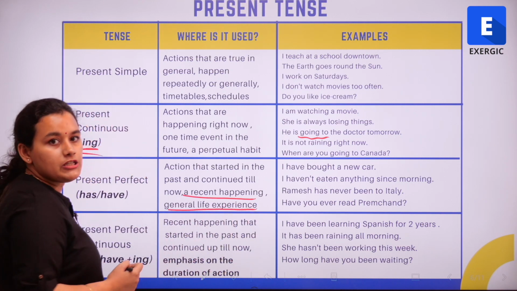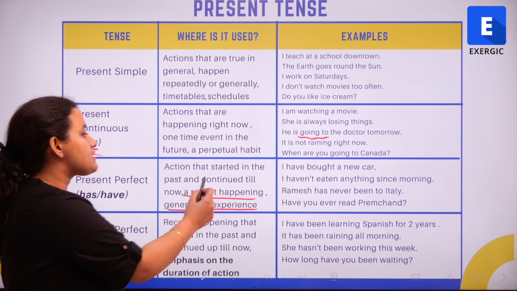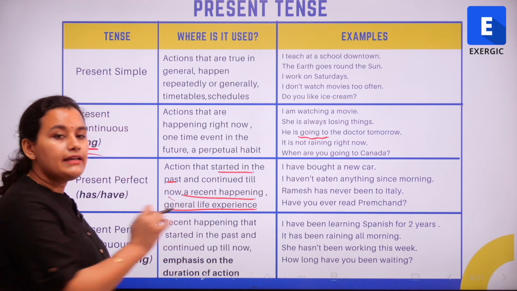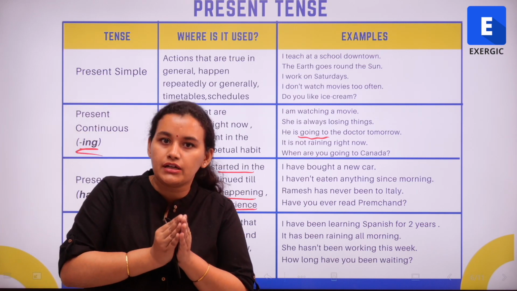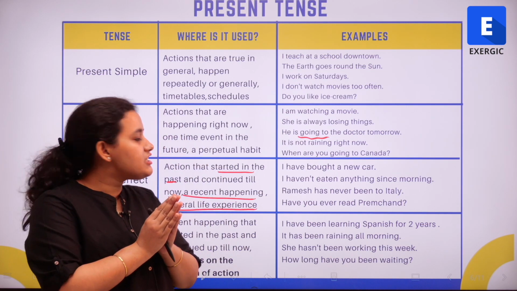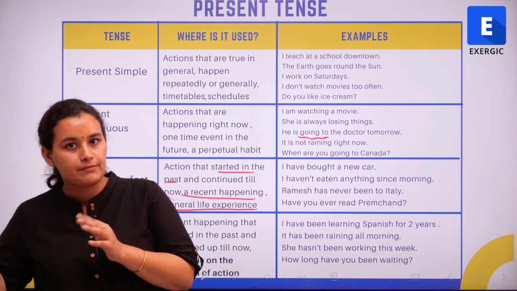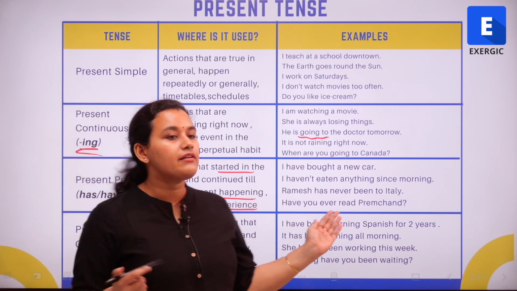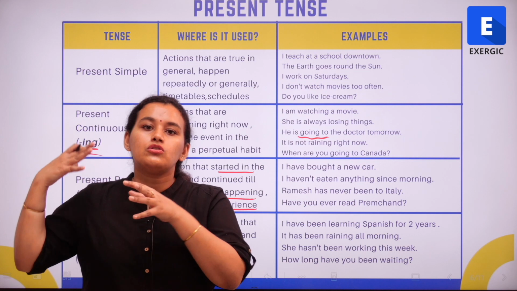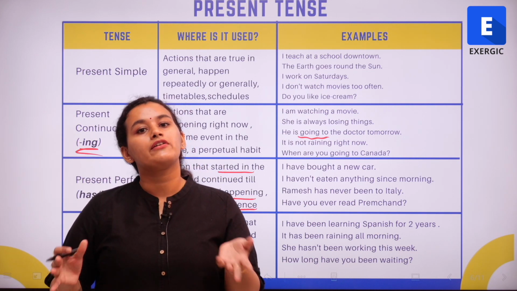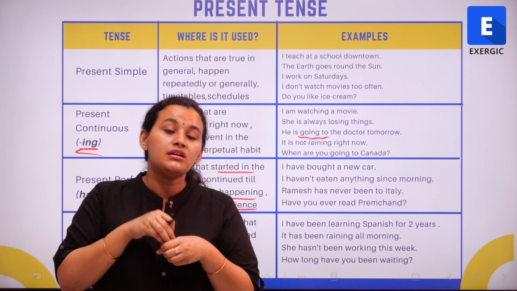Also, the present perfect tense is used for actions that started in the past and continued till now. So it's something that happened in the past and is continued till now. So when I talk about a general life experience, I'm definitely talking about something that has happened in the past. I'm referring to the past, right? For example, Ramesh has been to Italy is something that he has done sometime in the past. So the present perfect tense is used when we are talking about actions that started in the past, but it is relevant to the present as well.